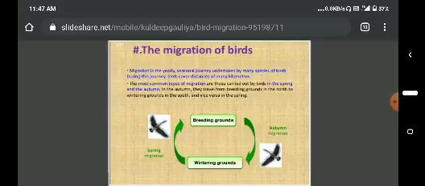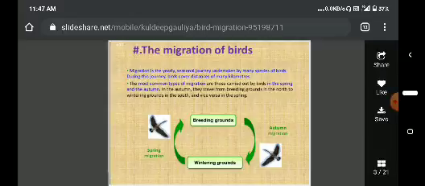One more thing, there is no proper daylight for feeding. In high daylight days, they collect more food because of the light. So to avoid these reasons, birds show migration.